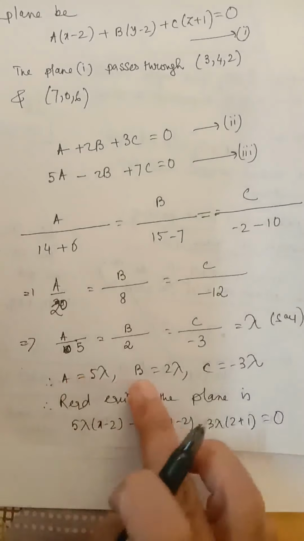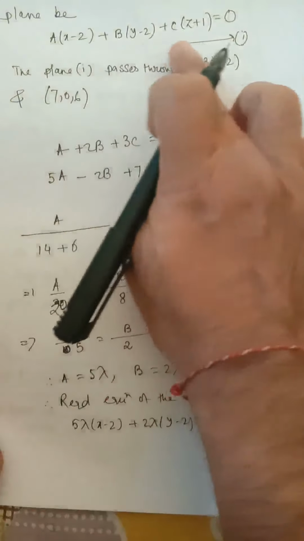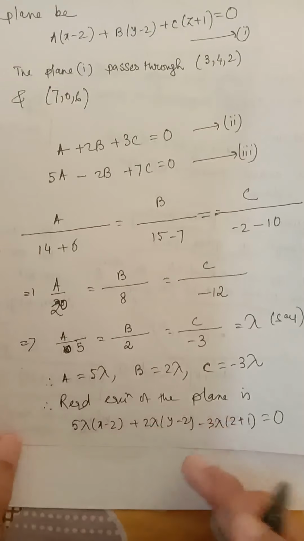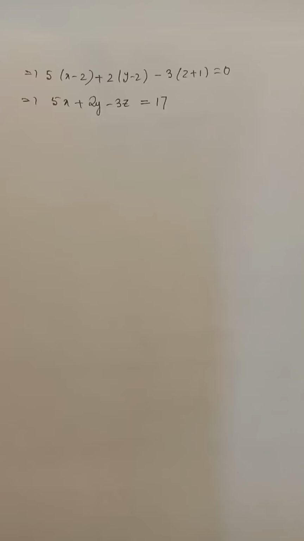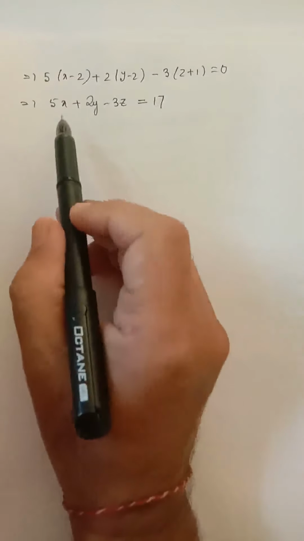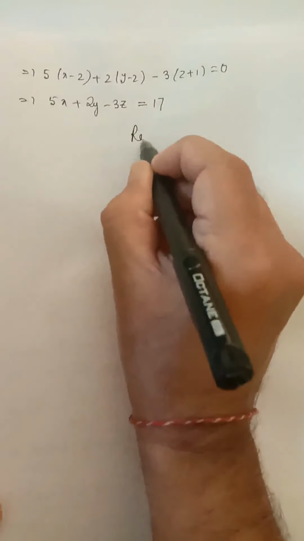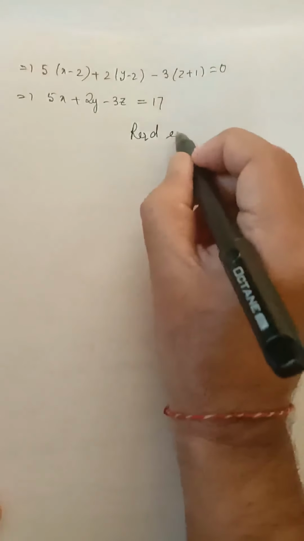Putting these values of a, b and c here in this equation, we get this. Now lambda will get cancelled, and so after simplification we get this as the required equation of the plane.